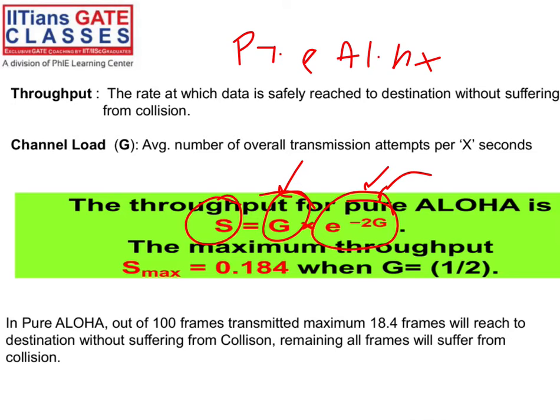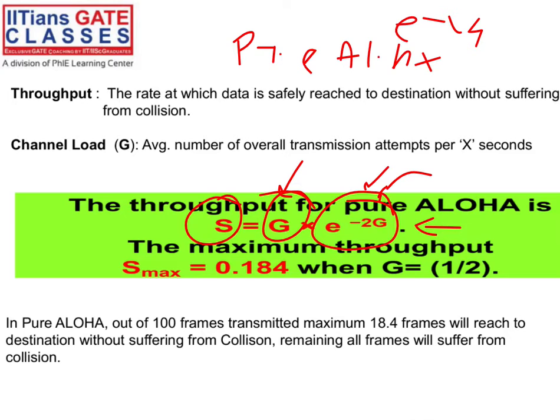No need to worry about the e raised to minus 2G we are using. If you want, I can share the complete derivation later, but from the GATE perspective, I don't think you have to go that deep.